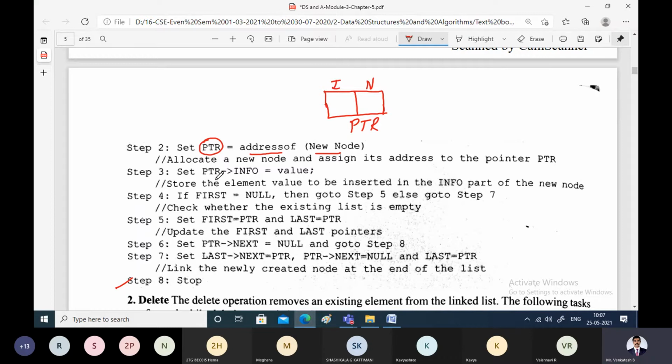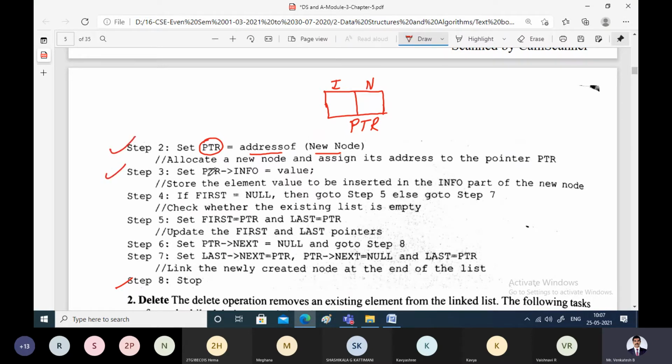In the comment the explanation is also given, which is helpful for better understanding. Allocate new node and assign its address to the PTR. So we have simply allocated a new node and labeled it as PTR. This I should insert into the new node. Right? Step 2 is over.